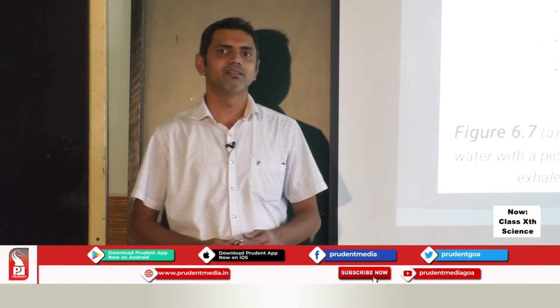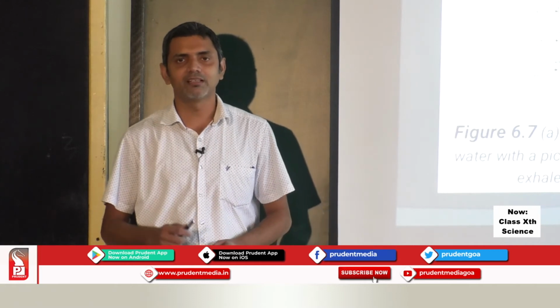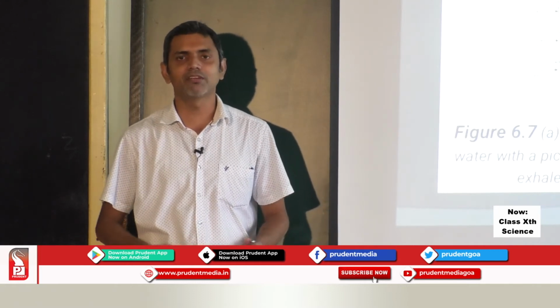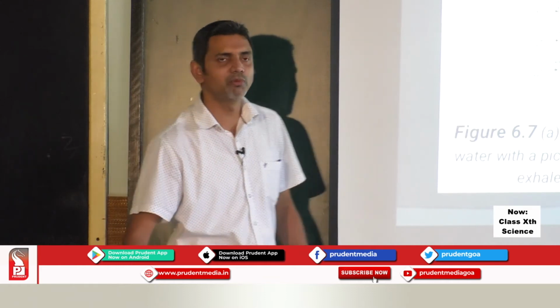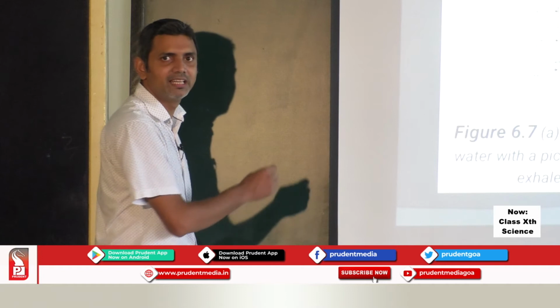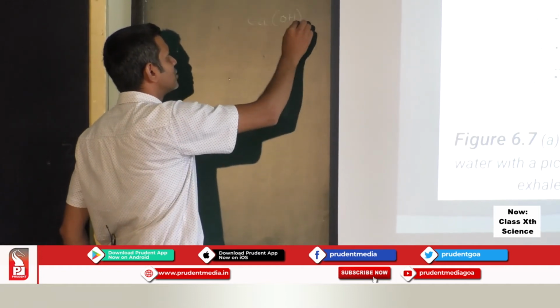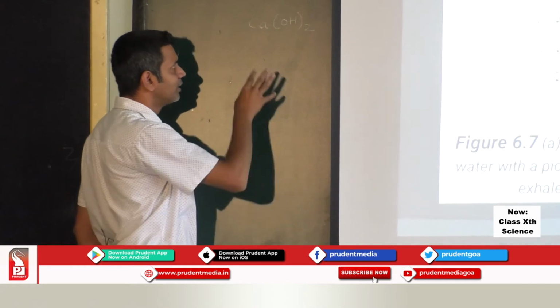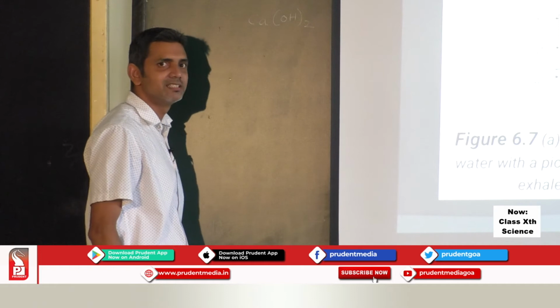Now in one of the lessons, we have learned that lime water is nothing but an aqueous solution of calcium hydroxide, and the formula of calcium hydroxide is Ca(OH)2. The common name of this compound, calcium hydroxide, is slaked lime.